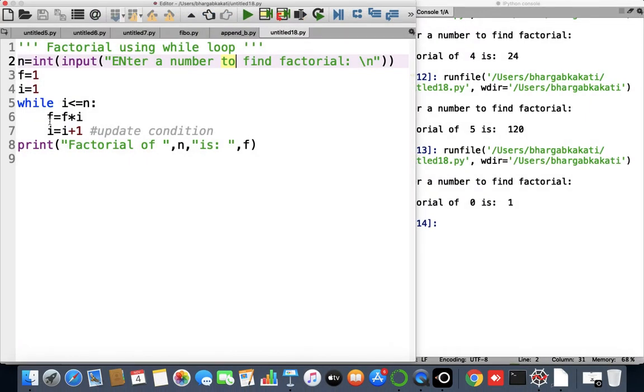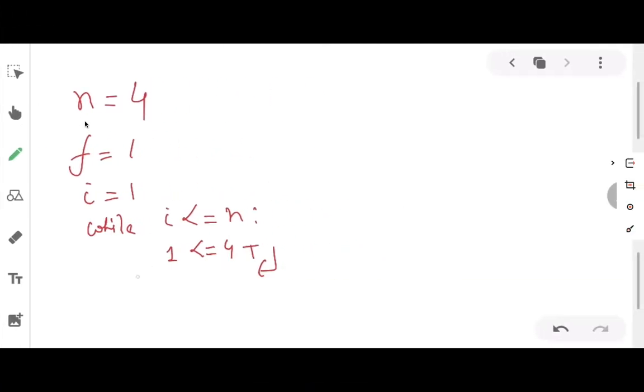Inside the loop, what I have given? f equals to f into i. What is f? f is 1 initially, into i. What is i? i is also 1 initially. So what is the final value of f now? The final value of f is 1 during the first iteration.